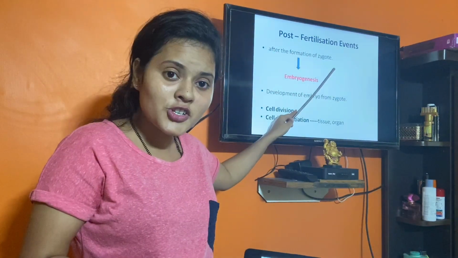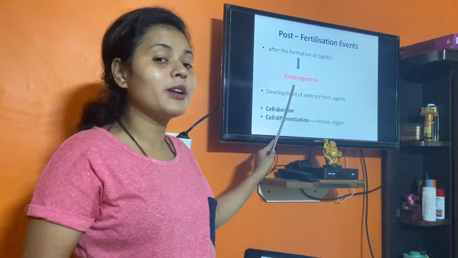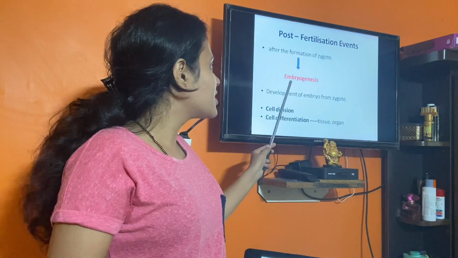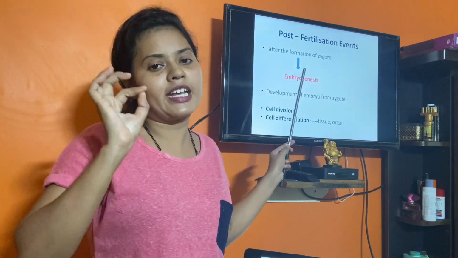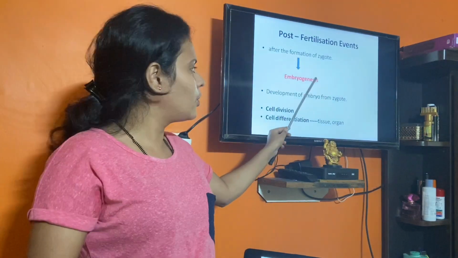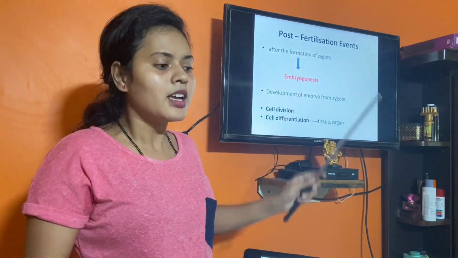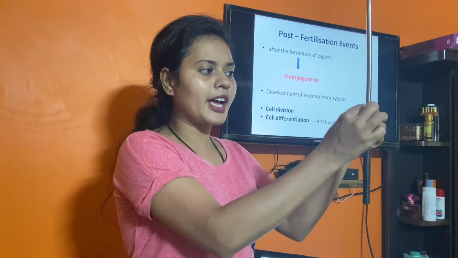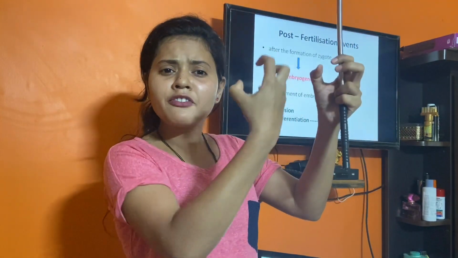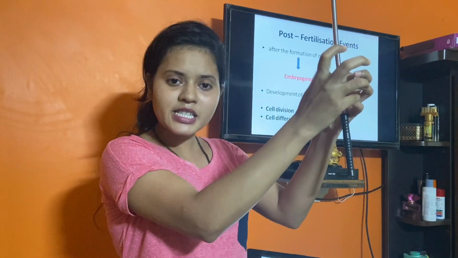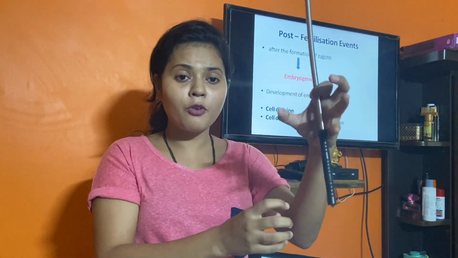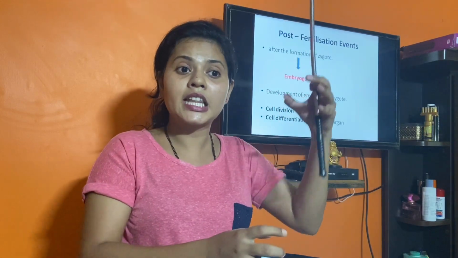After the formation of the zygote, there will be formation of the embryo, and this is called embryogenesis. So development of the embryo from the zygote is called embryogenesis. For example, a zygote has developed into an embryo. In the embryo the cells will be dividing, from 2 cells to 4, 4 to 8, 8 to 16, then 32.